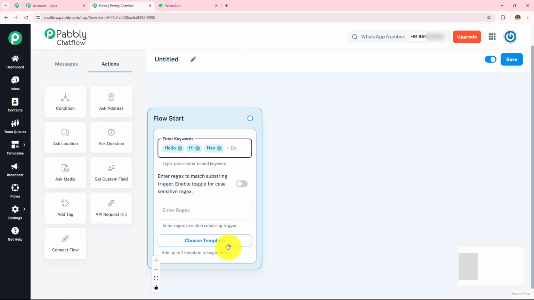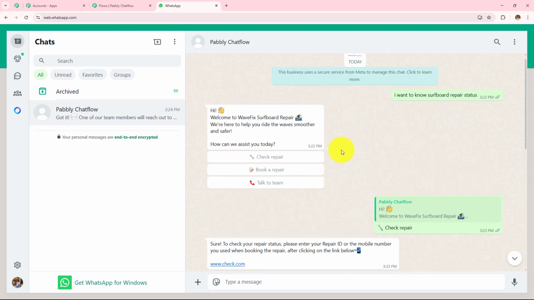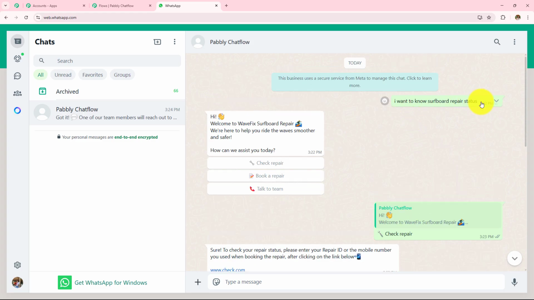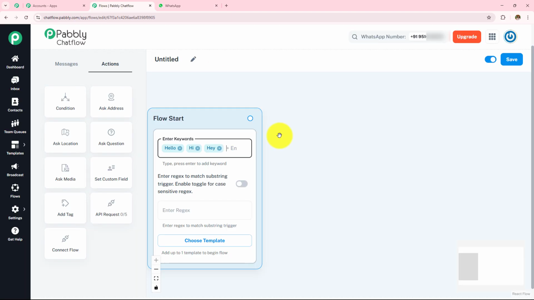If you use regex, you can create a rule which has something like, suppose I have sent a message, I want to know surfboard repair status. So if I have something in my regex like surfboard repair, these words are going to trigger this chatbot whenever they are in this particular sentence or the messages sent to me from my customers.